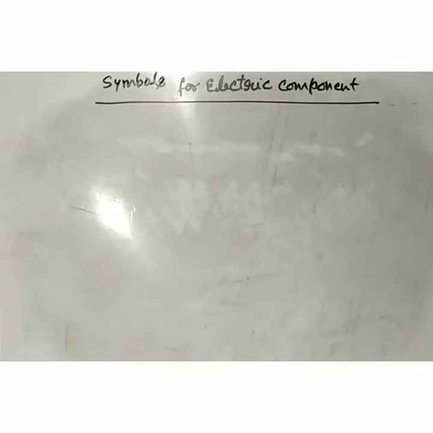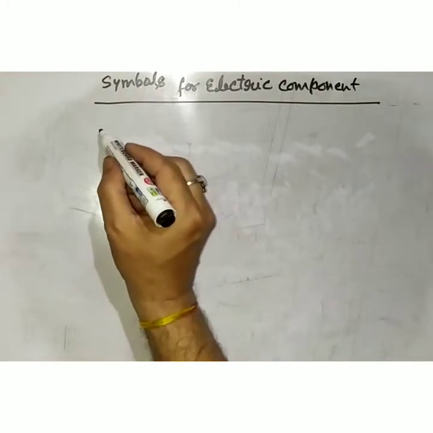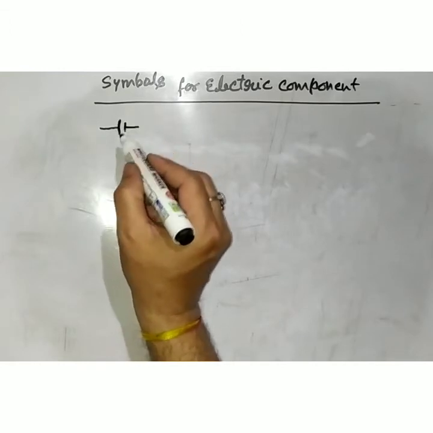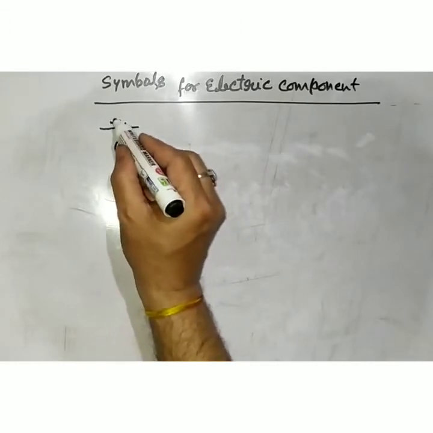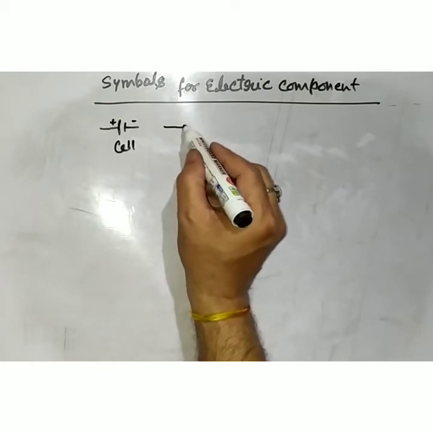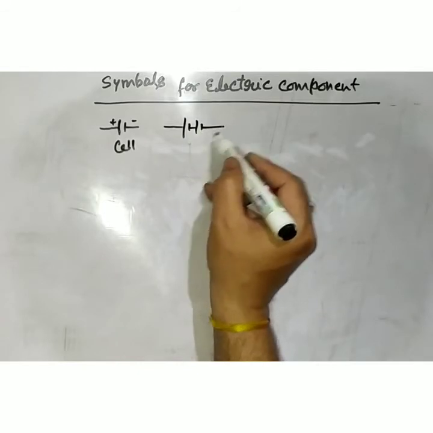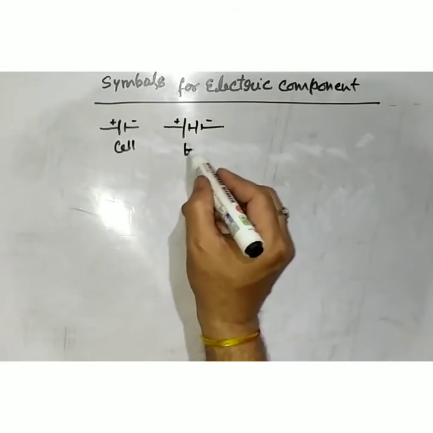The next topic is symbols for electric components. There are various types of electric components used in an electric circuit, so we represent these components by different symbols. Suppose we want to represent a cell, then it is represented in this way. Cell. If we want to represent a battery, then we represent it in this way. It is a battery.